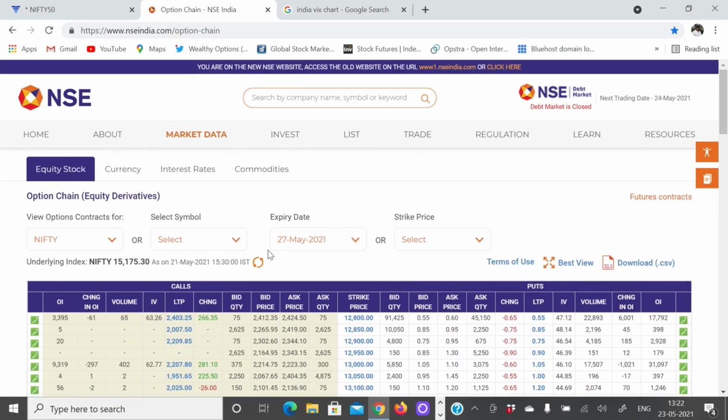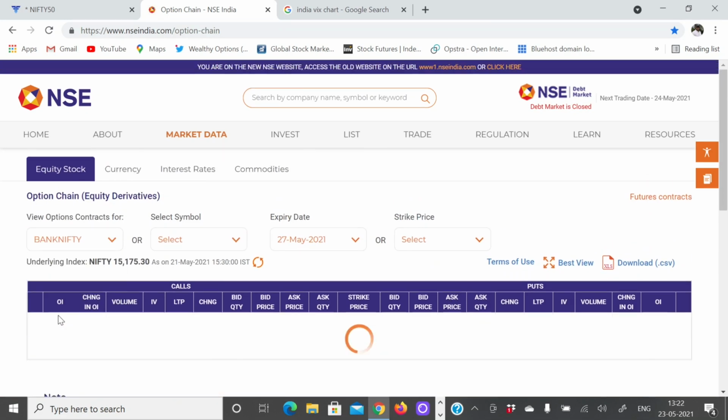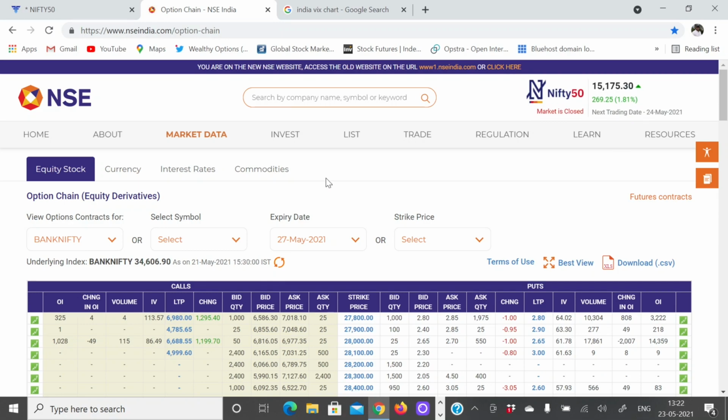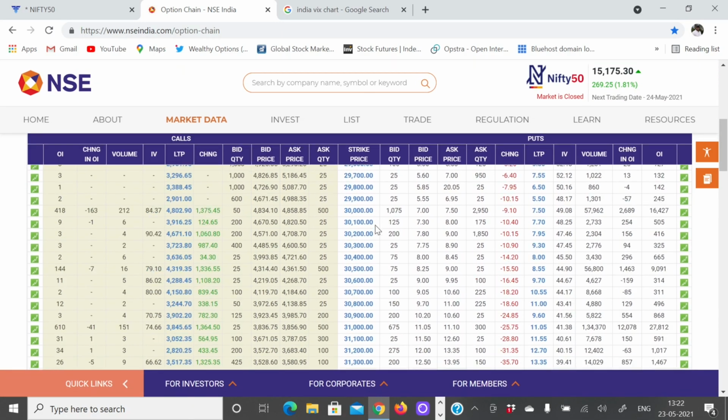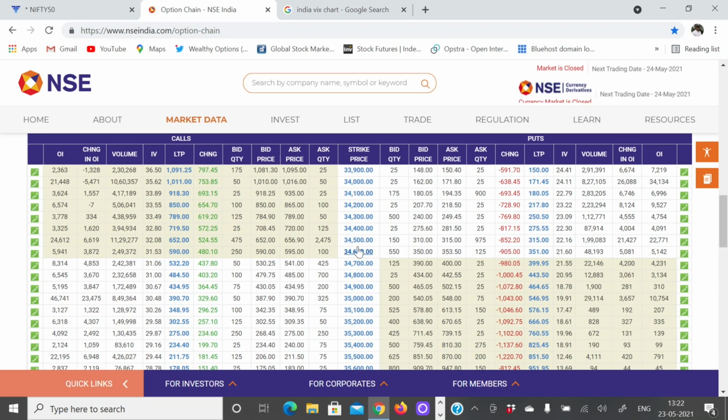Now let's look at another index, probably Bank Nifty. This is the Bank Nifty May month contract. As you could see, Bank Nifty is currently trading around 34,600. Bank Nifty is more volatile compared to Nifty, which is a known fact to everyone. If Nifty fluctuates around 1 to 1.5% in a day, Bank Nifty can fluctuate 2.5 to 3% in a day.